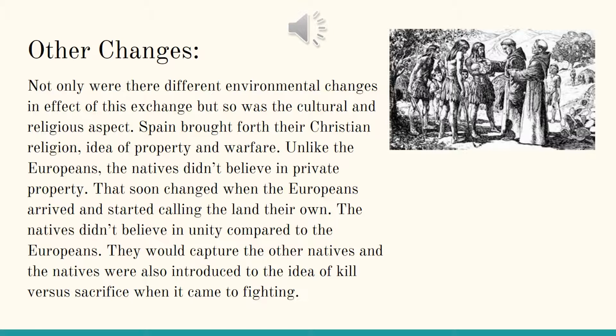There weren't only environmental changes in the New World. In fact, there were biological and cultural changes as well. With the presence of the Europeans, the Indians learned new forms of living and doing things. For example, the Europeans, Spanish, brought their religion along with them and also wanted to convert the natives into Christianity. Another idea they brought forth is the idea of unity, since the Europeans would side with one another. Meanwhile, the natives really lacked the sense of unity, as they would capture their own people. And throughout wartime, the natives learned that the tactics used by the Europeans were successful, as they would capture instead of killing their opponents.